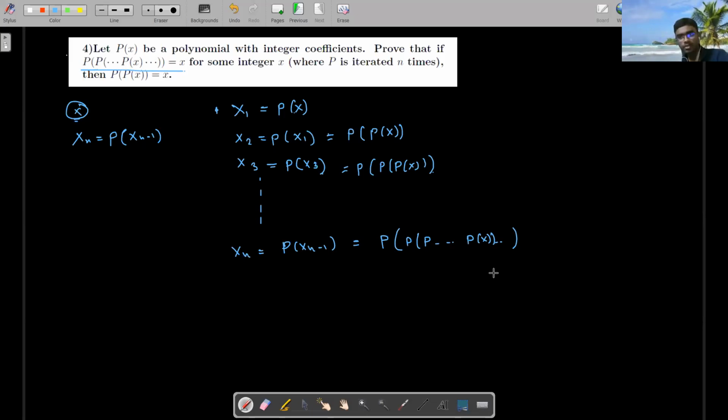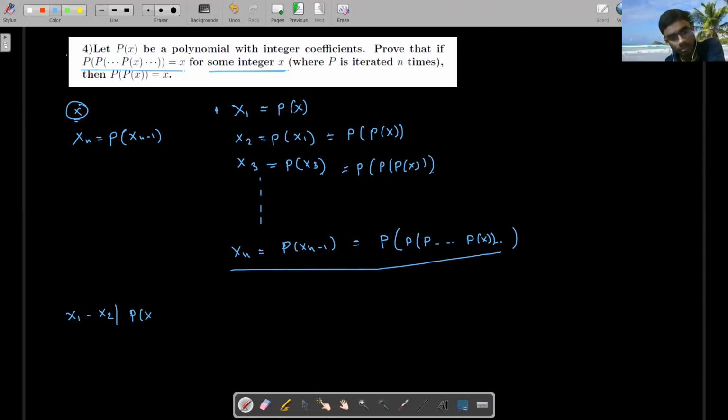As this is an integer coefficient polynomial, what can I say? x1 minus x2 divides, because x1 and x2 are integers, for this given integer x. So x1 minus x2 basically divides p of x1 minus p of x2, by the last property. Everyone got this or not?